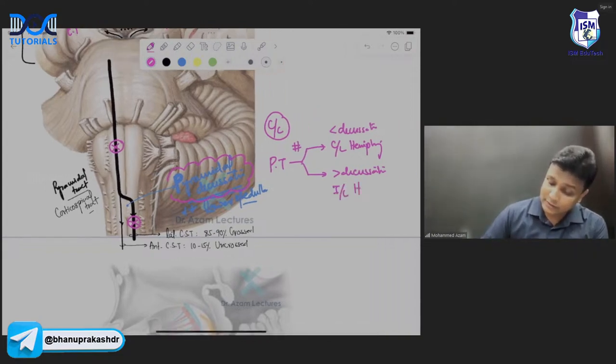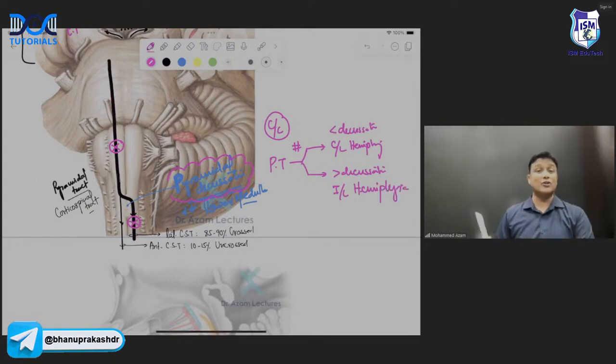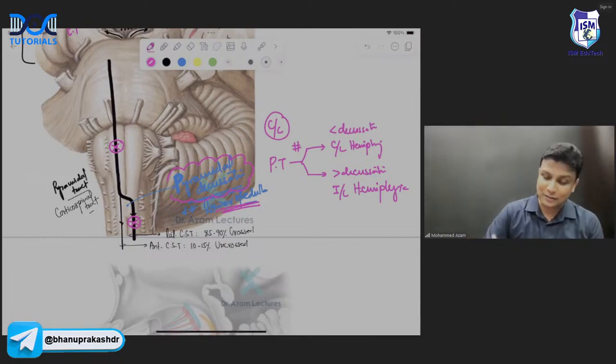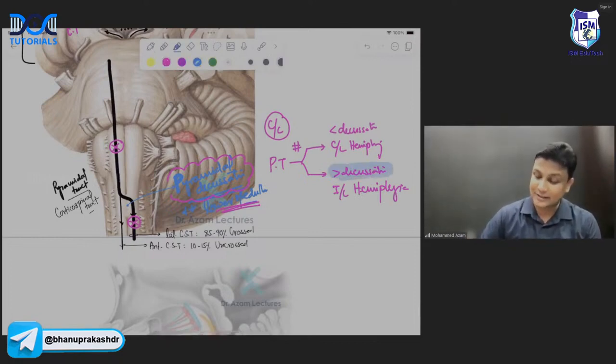अच्छा, by the way, what is the meaning of after decussation, sir? Already मैंने आपको बताया है, decussation कहाँ पर हो रहा है? Decussation is taking place in the lower medulla. So after that lower medulla, immediately what do you have there, sir? You'll be having a spinal cord only. So that means after the decussation means what, sir? The injury is taking place in spinal cord, and that will also come in your Brown-Sequard syndrome.